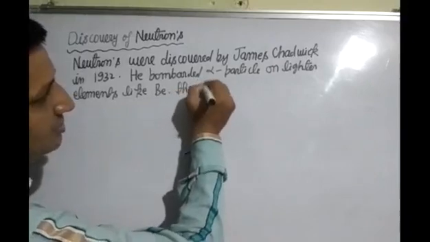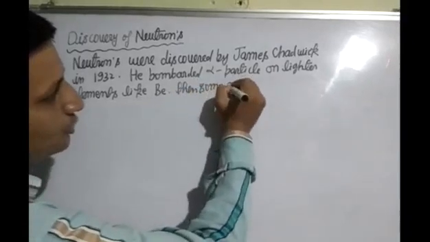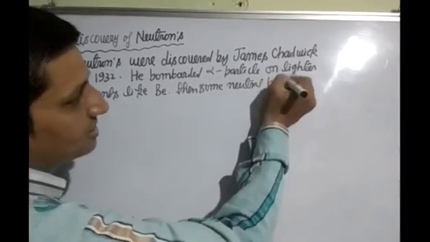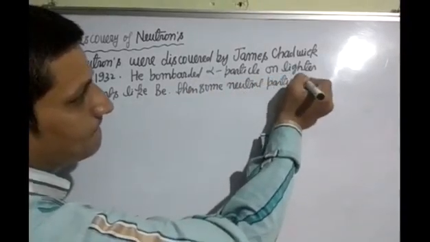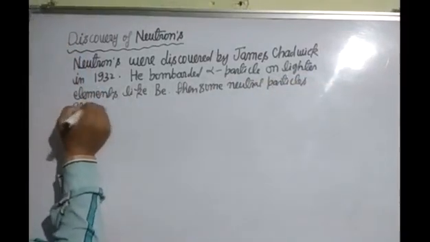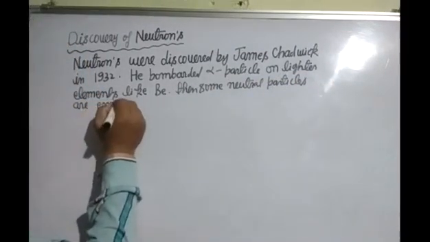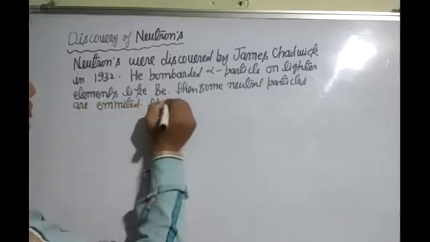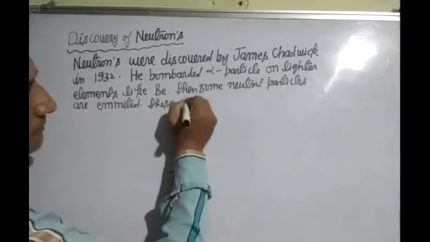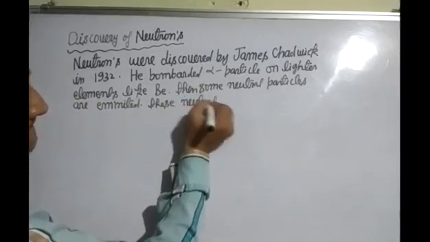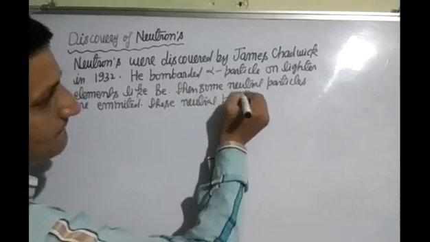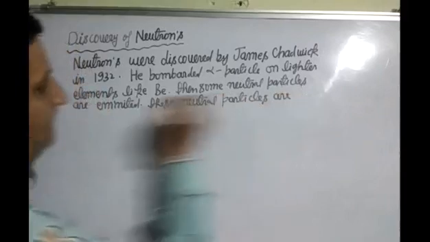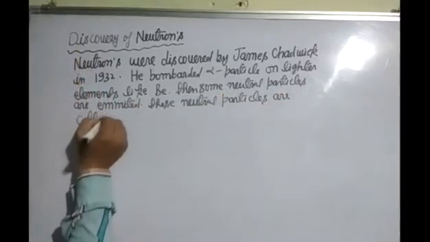These neutral particles are called neutrons.